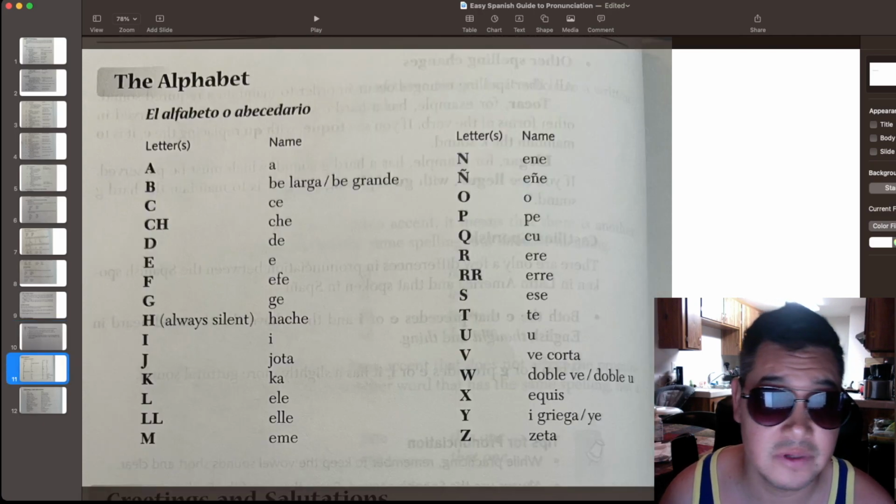All right, so the alphabet, el alfabeto o abecedario, and this is how you pronounce the letters in Spanish.